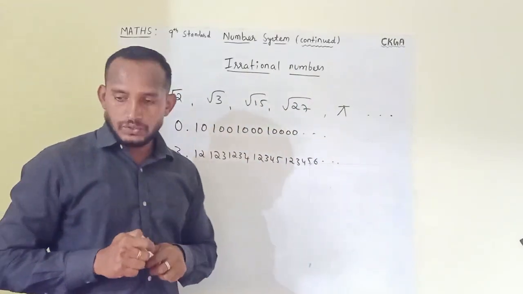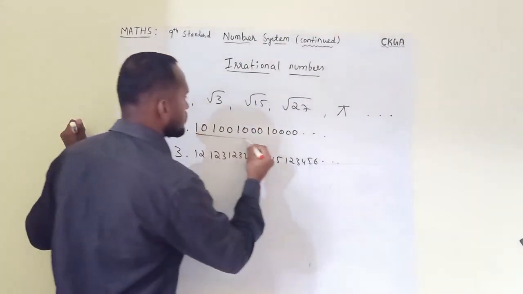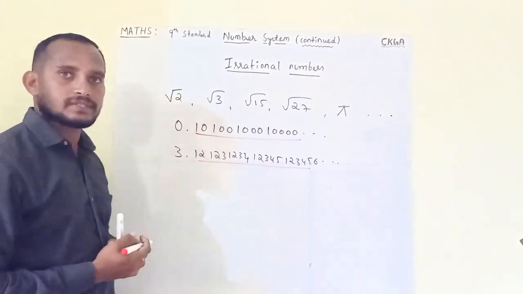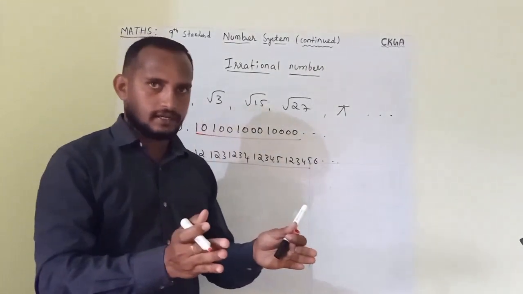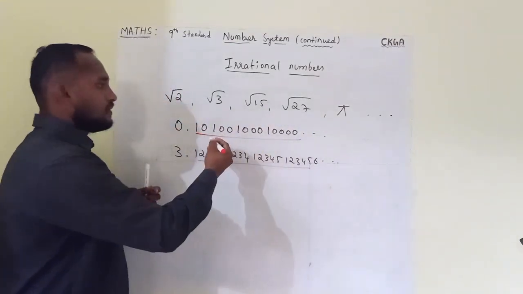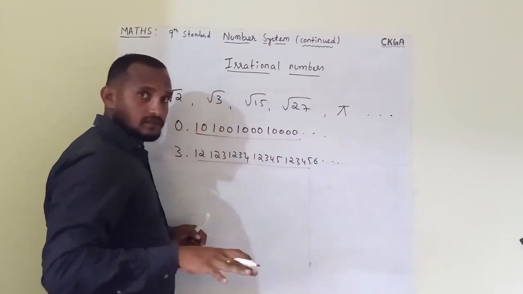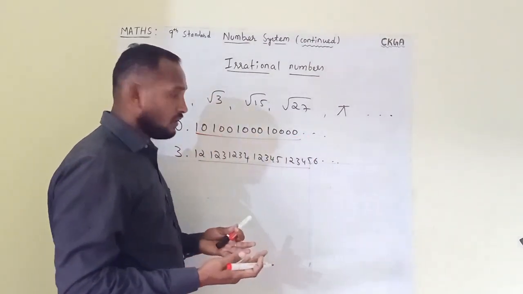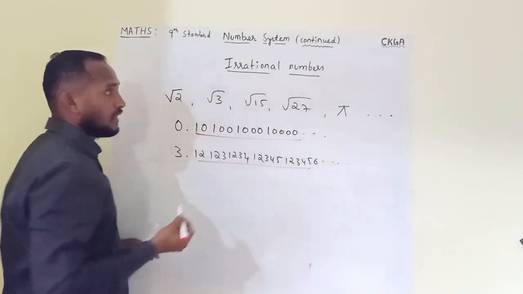The main thing you notice here is the decimal expansion of irrational numbers. The decimal expansion of irrational numbers neither terminates nor recurs, because the numbers keep continuing but they will never terminate. They won't recur or repeat either.